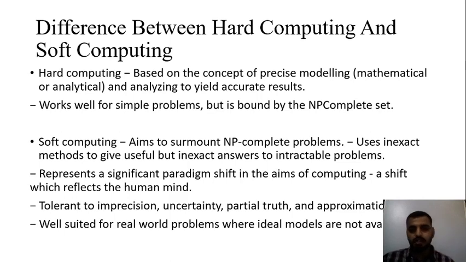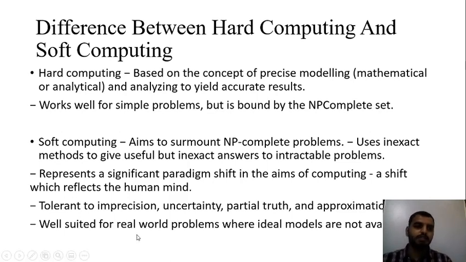For example, if some input is given, it will give you the exact result, either yes or no, 0 or 1. Whereas in soft computing, the result is not exact but precise, like it will give you some accurate result but not the exact result.